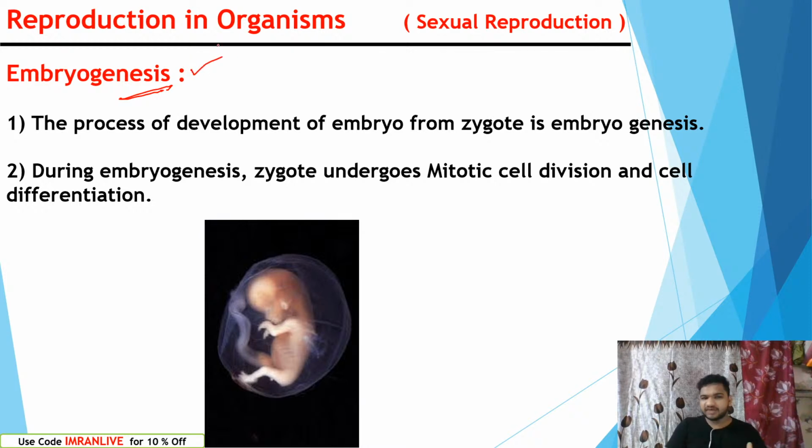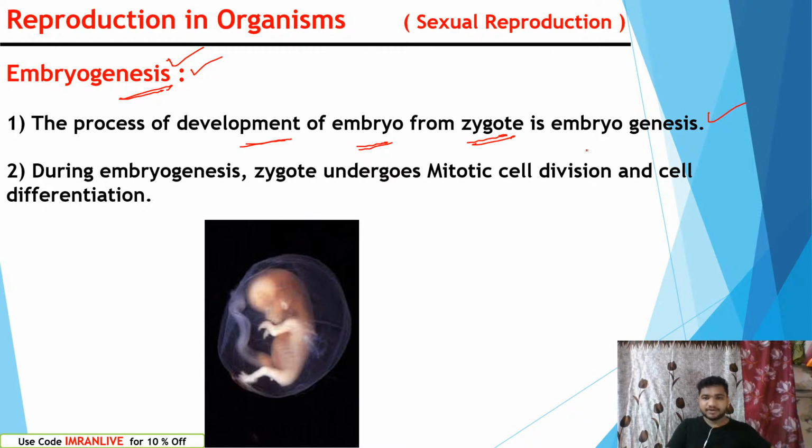The development of embryo in the female body is known as embryogenesis. Embryogenesis is nothing but growing of the fetus, growing of the embryo in the female reproductive tract. How it works, we will discuss deeply, the process of development of embryo from zygote. The zygote which develops as embryo is embryogenesis.